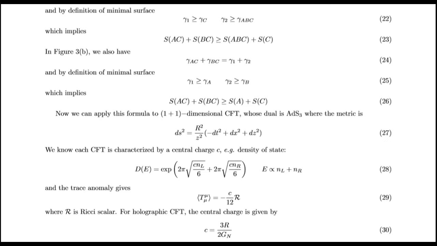Now we can apply this formula to a 1+1 dimensional CFT whose dual is AdS3, where the metric is this. We know each CFT is characterized by a central charge c, density of states, and the trace anomaly gives this, where R is the Ricci scalar. For holographic CFT, the central charge is given by this.